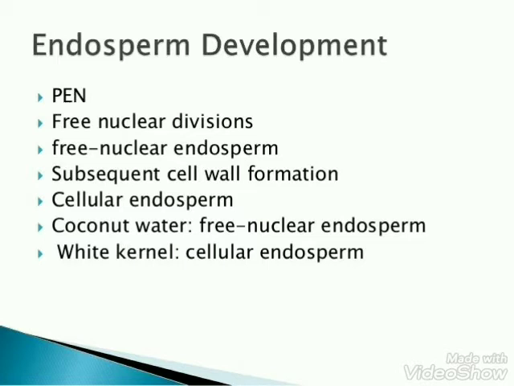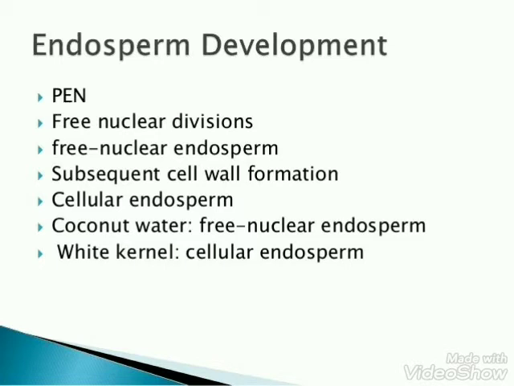Now the functions of endosperm are: the cells of endosperm tissue are triploid in nature and filled with reserve food material to nourish the developing embryo.